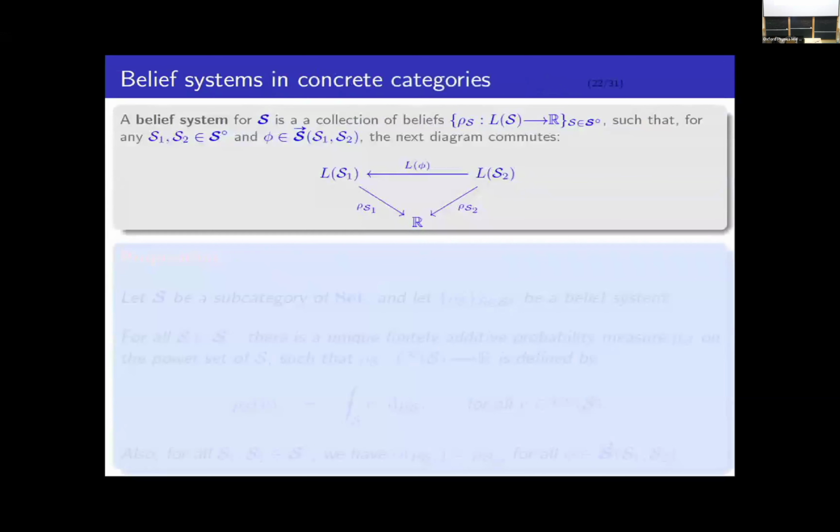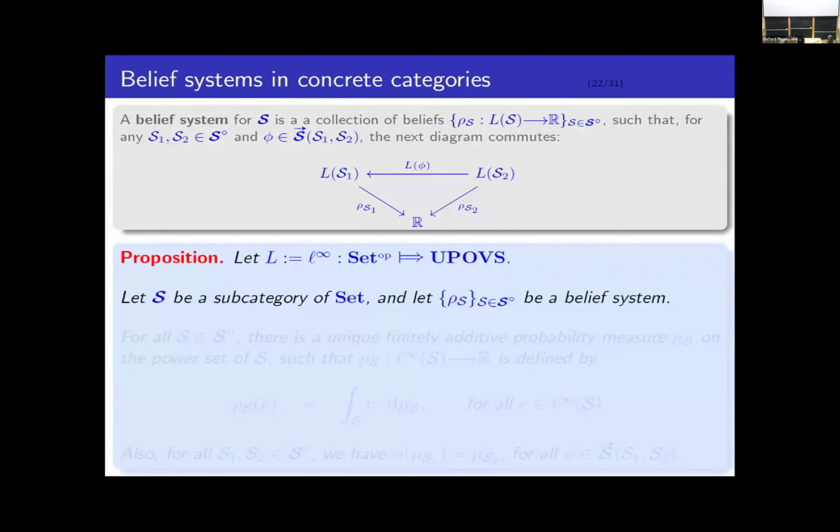I've just pushed the definition up to the top of the slide so you can still see it. Let's look at a proposition which explains why this is the right definition of a belief system. This is our favorite category, the category of sets, and our favorite utility frame, the L infinity functor. Suppose that S is some subcategory of the category of sets, so a subcategory of state places, and let rho sub S be a belief system on this subcategory. The proposition says the following.